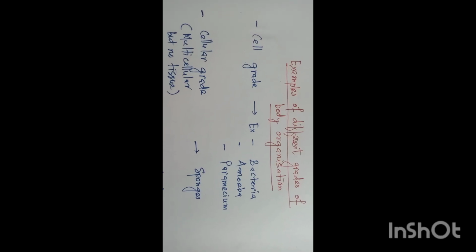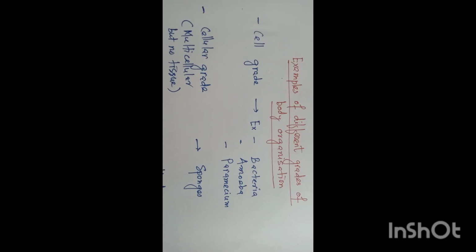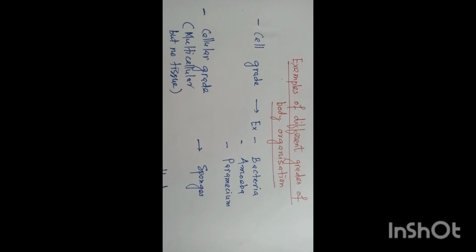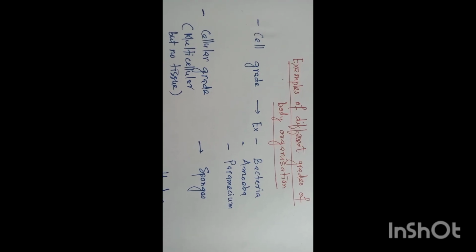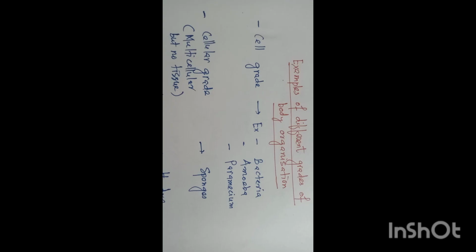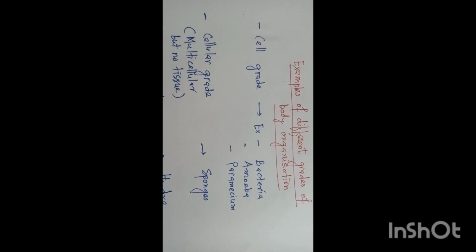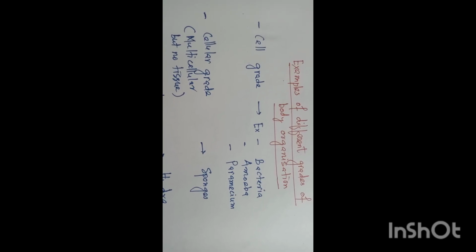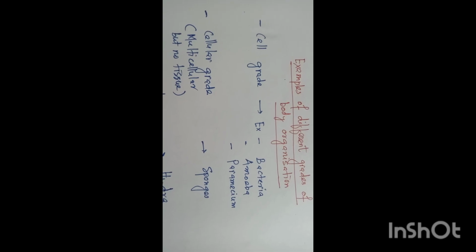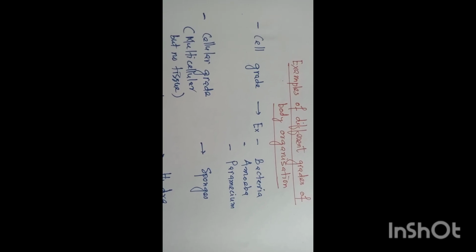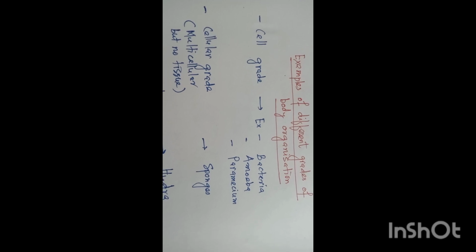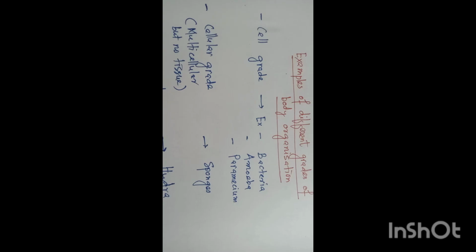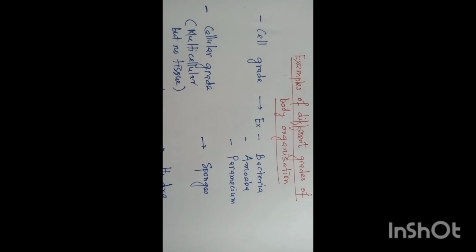Now we will discuss some examples of different grades of body organization. Cell grade: the body consists of only one cell. Examples are bacteria, amoeba, paramecium. Next, the cellular grade of organization. Here many cells are there, means it's a multicellular organism, but there is no tissue, means the cells together do not form a tissue which performs a common function. The example is sponge.